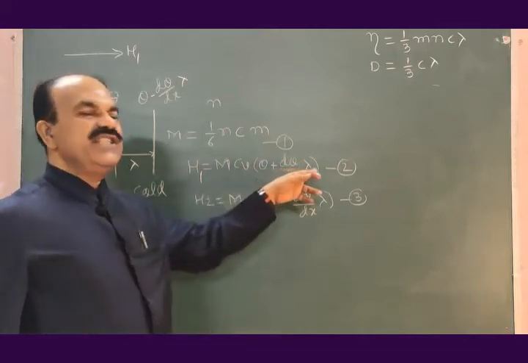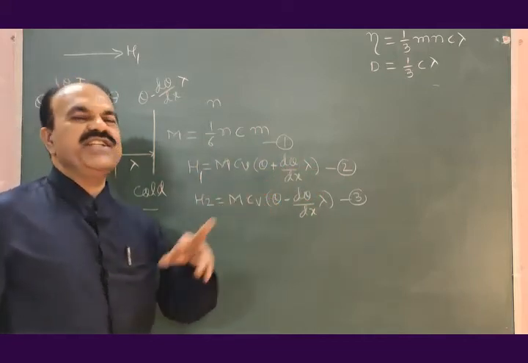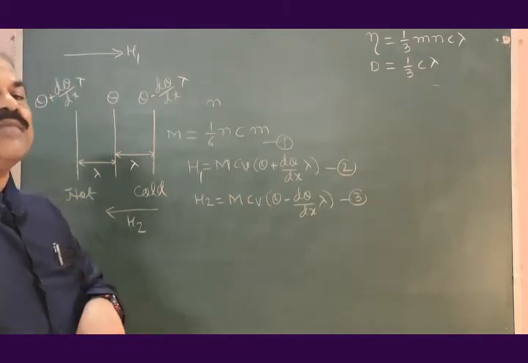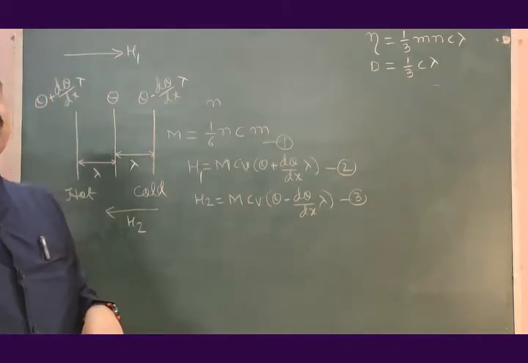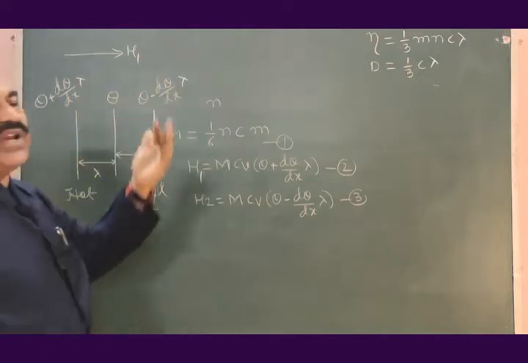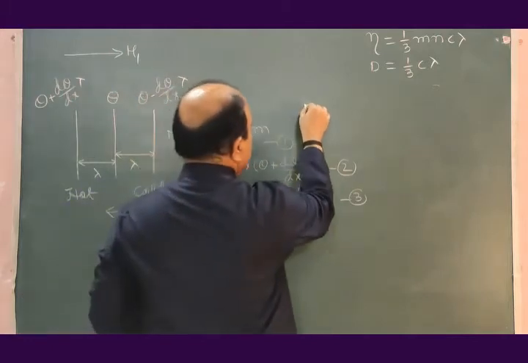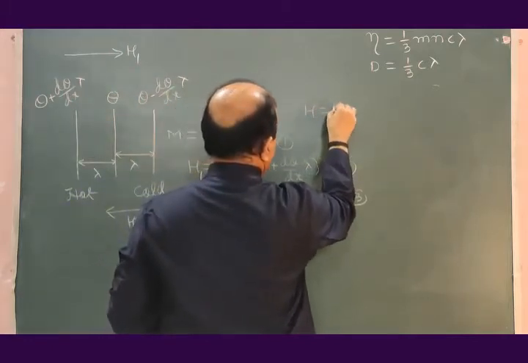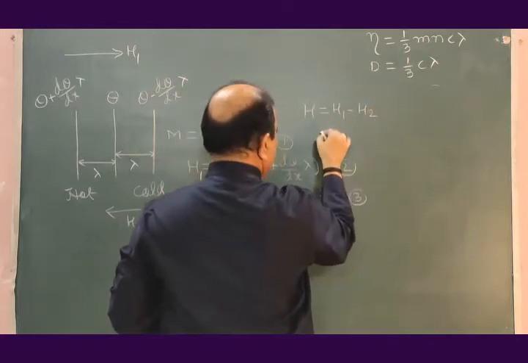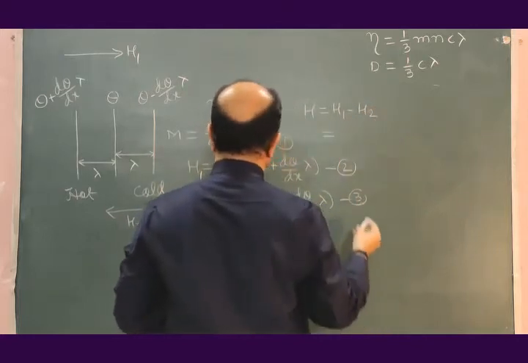Therefore, this heat energy will be larger, this heat energy will be smaller. And therefore, net amount of heat energy conducted from hot to cold region will be H is equal to H1 minus H2.